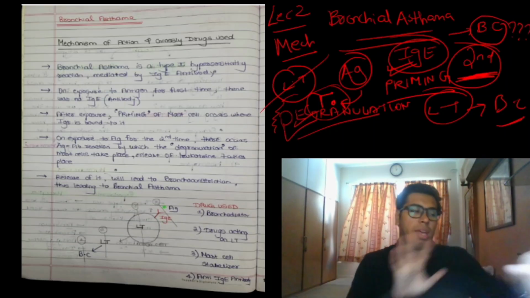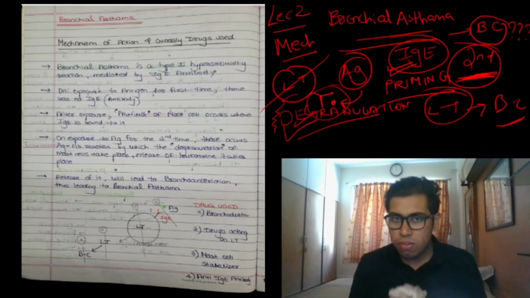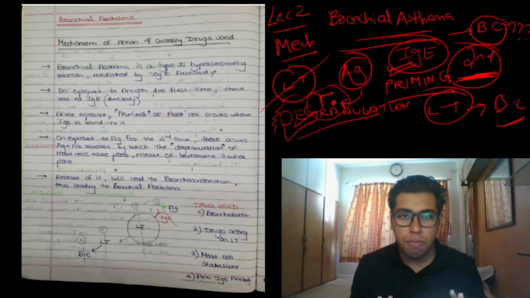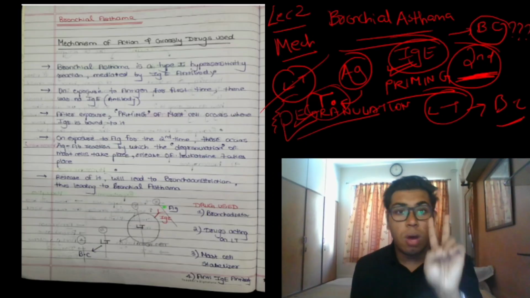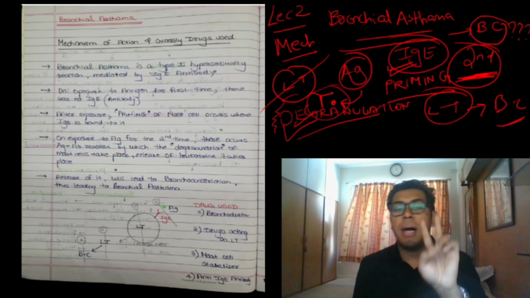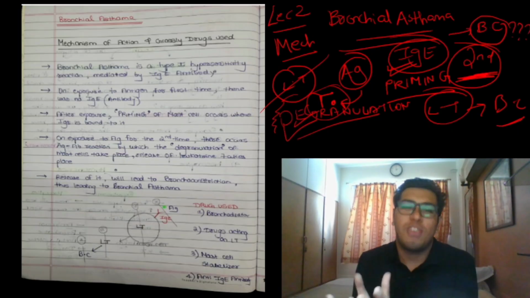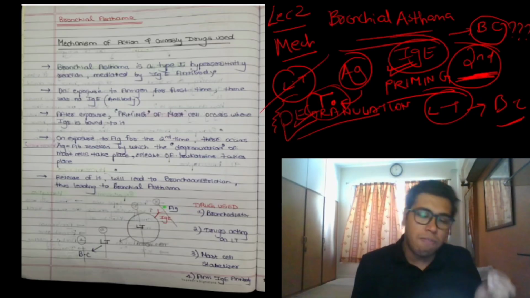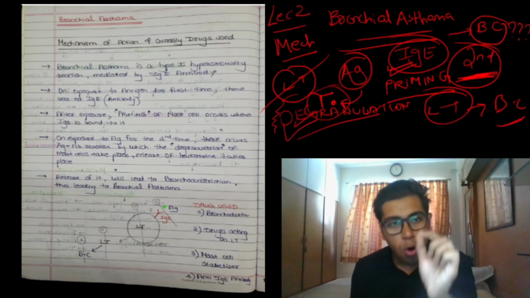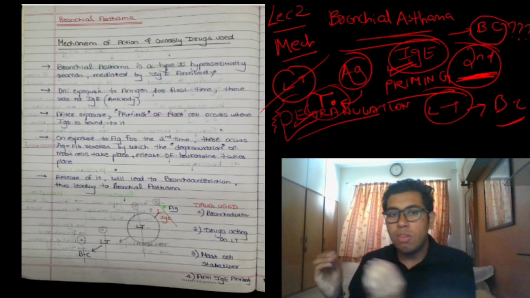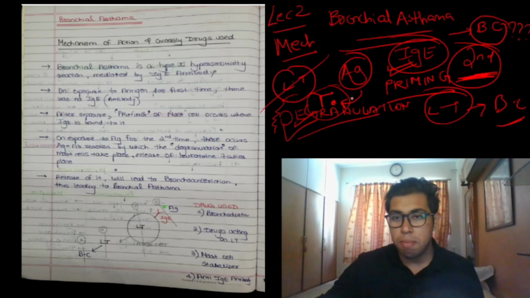Any doubts? Okay, I will obviously revise. Right now we are studying the mechanism of bronchial asthma. I first questioned you and said that bronchial asthma is a hypersensitivity reaction. It is a type 1 hypersensitivity reaction mediated by the IgE antibody. We are studying why bronchoconstriction is happening, the root cause. If we find the root cause, then we will be able to give the drugs. So on exposure to the antigen, there is formation of antibody which attaches to the mast cell, called priming.